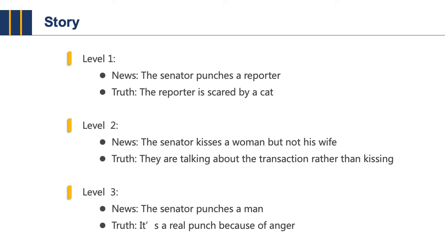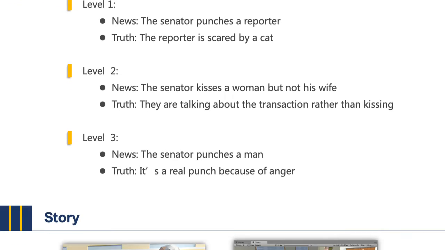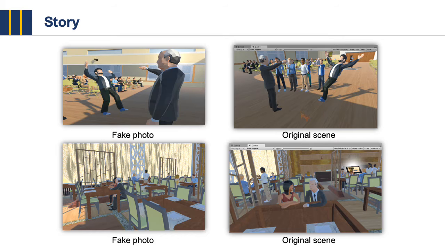The story is divided into three parts. Level 1 shows the senator punches a reporter, but the truth is the reporter is scared by a cat. Level 2 shows that the senator kisses a woman and she is not his wife, but the truth is they are just talking about the transaction rather than kissing. Level 3 shows the senator punches a man and it is a real punch.